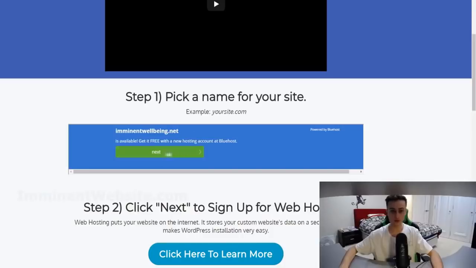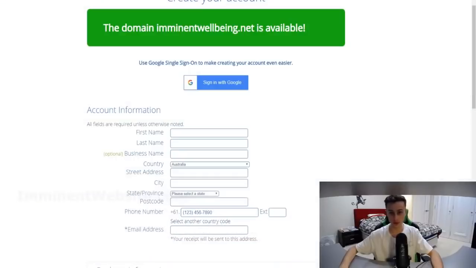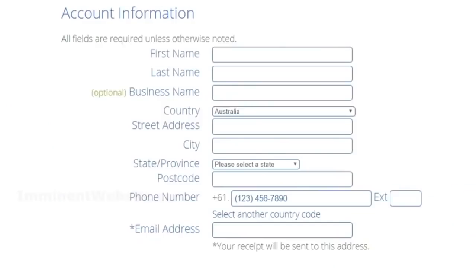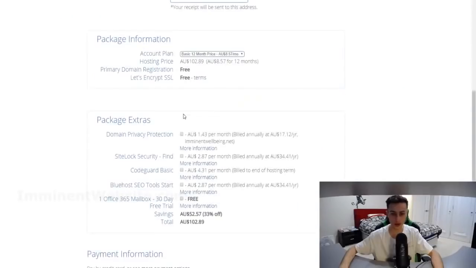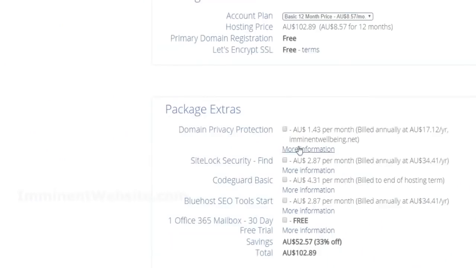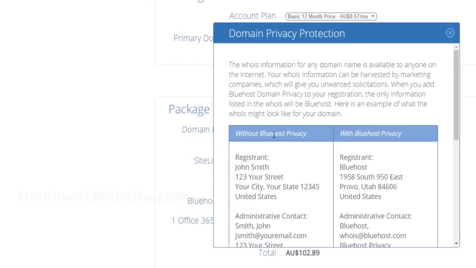So as you can see right here, once you choose your domain, just click on next and you'll be taken to the sign up page right here. All you have to do is just fill in your account information right here, choose your package information right here, and just decide which one of these package extras you want to get. Now personally, I don't think you really need any of these package extras except for the domain privacy one. This just hides your personal information if someone were to look up your domain.